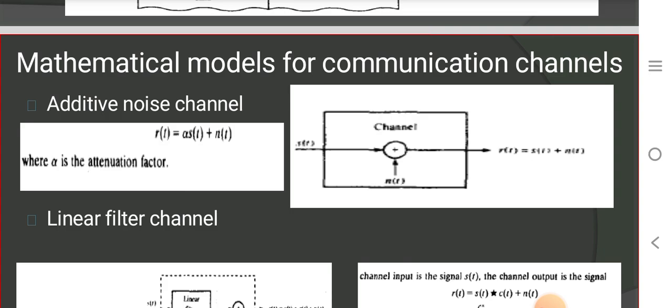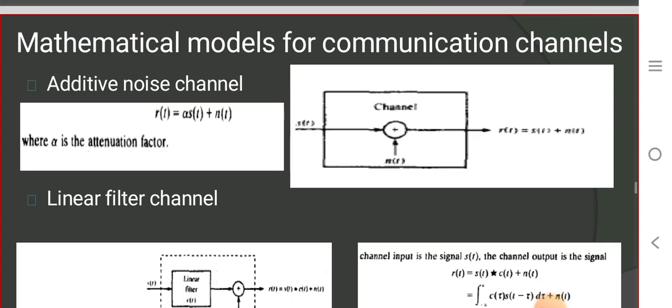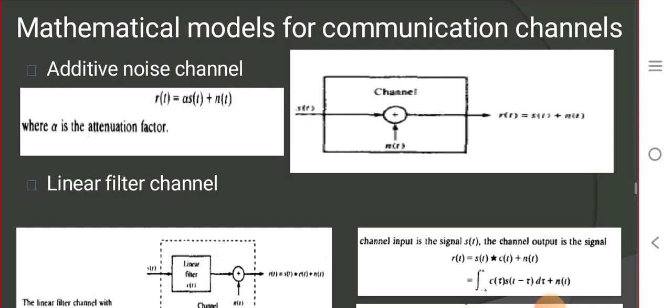In the basics of signals and systems, we have studied the concept of time variant and time invariant. One which changes its behavior with respect to time is time variant. One whose behavior does not change with respect to time is time invariant. So, for the mathematical model for communication channels, we study three types. Two are time invariant and one is time variant. We look into those with examples.